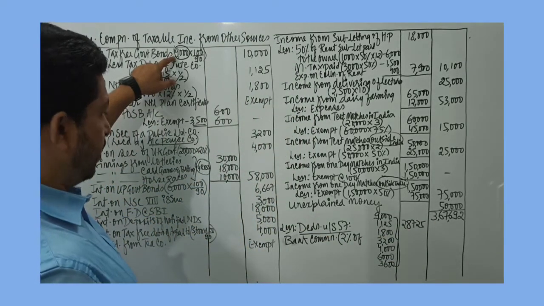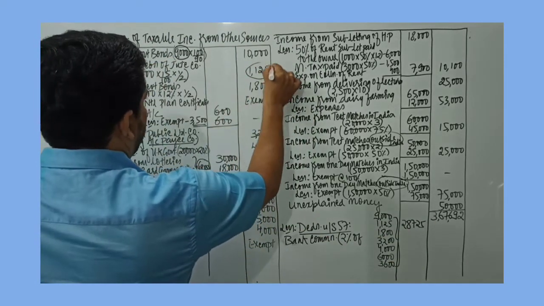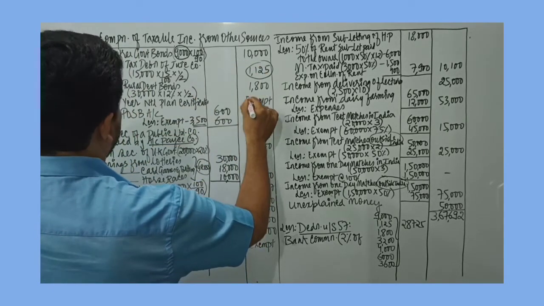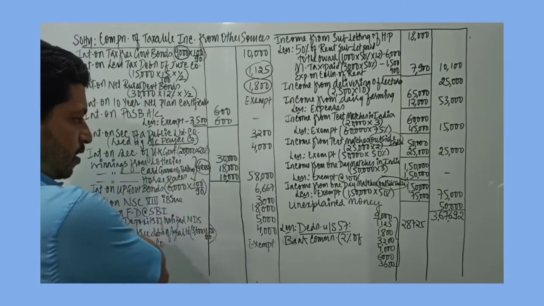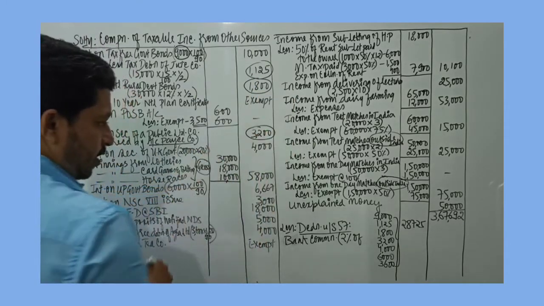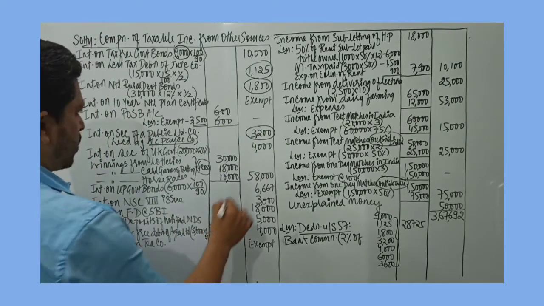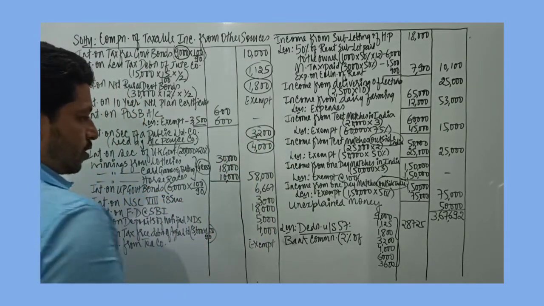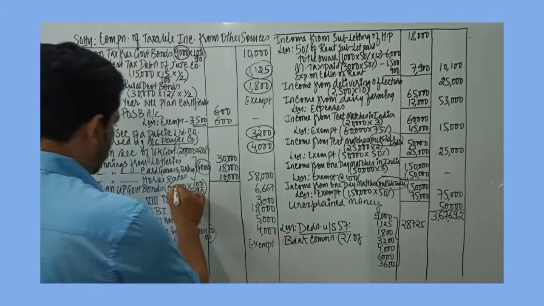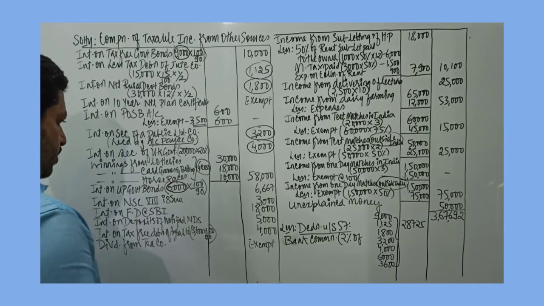So we take 900 we have taken, 1125 we have taken, that is interest on securities. Then 1800 national rural bonds, that is also securities. Then we have interest on securities of a public company, so this is considered. Then interest on securities of UK government bonds, which is 4000. Then interest on UP government securities, net amount 6000 rupees.